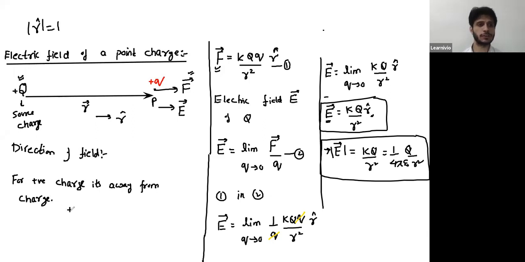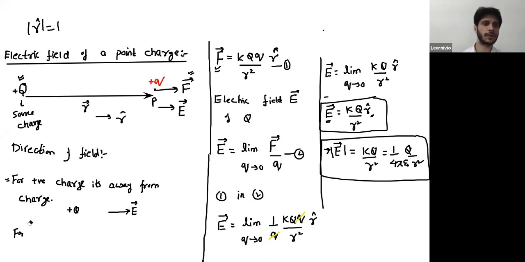Say you have a charge plus q, then the direction of electric field is away from the charge. This is the direction of field. And for a negative charge, the direction of field is towards the charge. If you remember this, then you won't need the force to calculate the direction of field. You can predict the direction of field directly.